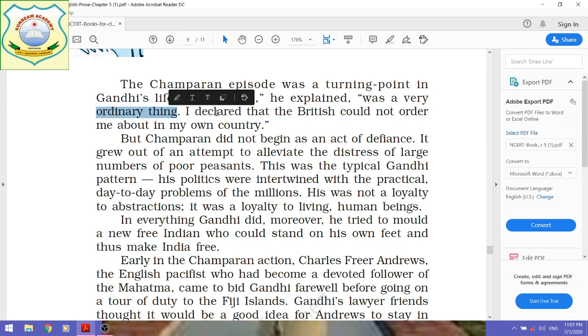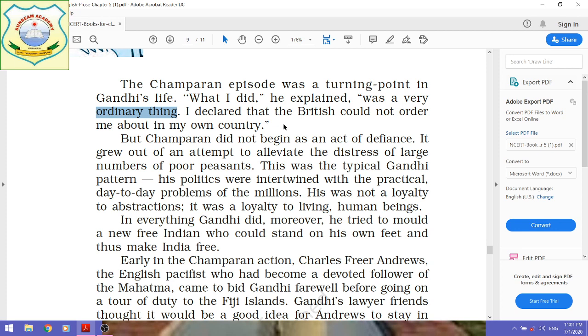And what he did, he said, "I declared that the British could not order me about in my own country." Very politely he admitted that he did a very small, common, ordinary thing: he declared that the British could not order him about in his own country.